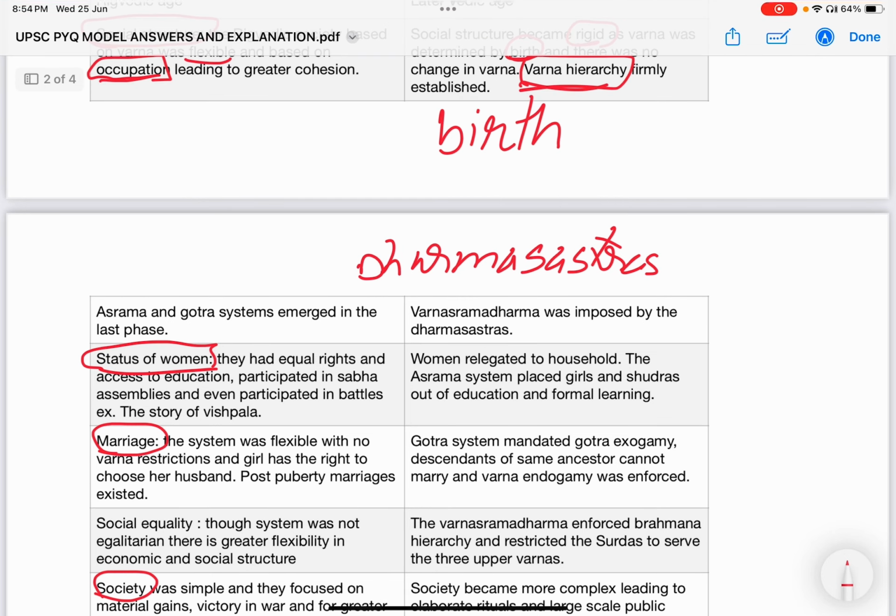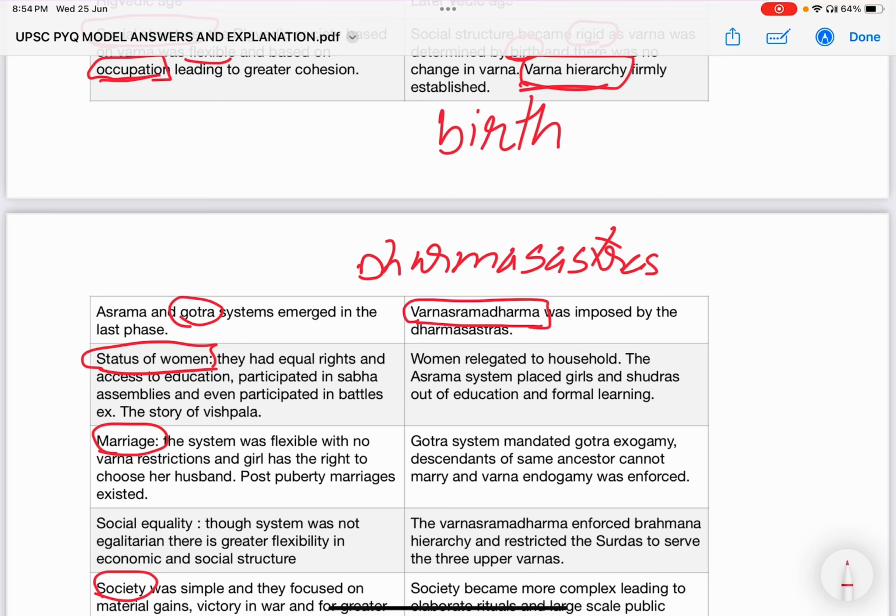Next, another important change from the Rigvedic to later Vedic age, particularly in terms of society, is the emergence of new systems, the concept of Varnashrama Dharma and the Gotra systems.